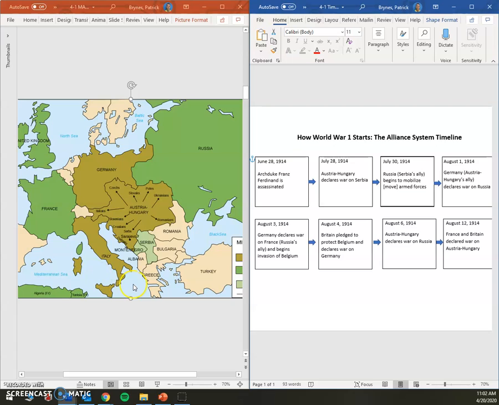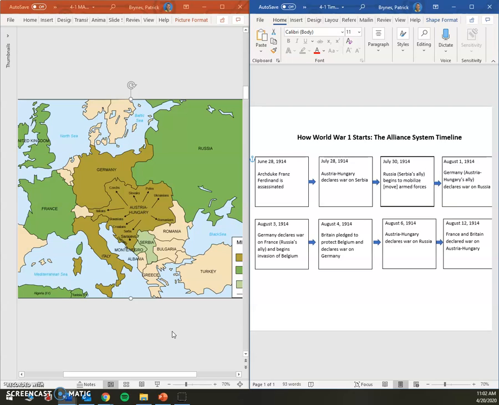Now, I know what you're thinking, Mr. Bruns. How come the United States isn't on this map? This is U.S. history. Why do I care about Europe fighting with Europe? Well, that's going to come in the next lesson. That's going to come in the future assignment down the road. We're going to learn next up how we, as the United States, actually get involved.